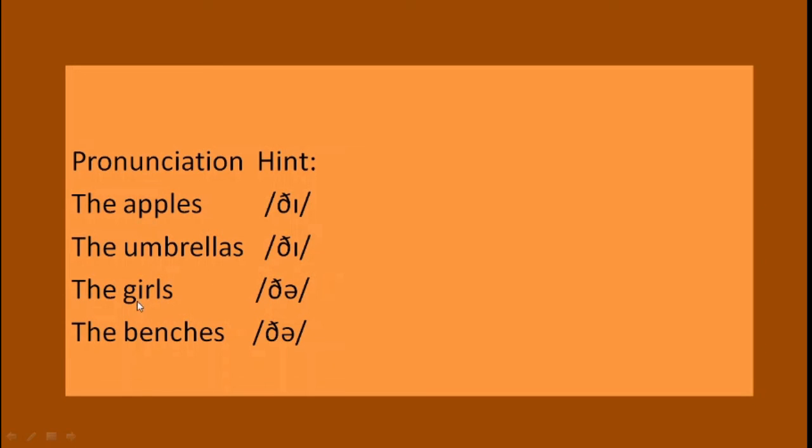In next cases, the girls, the benches. So girls, this noun begins with a consonant. Benches, the noun begins with a consonant b. So always say the girls, the benches. And in case of vowel, you have to say the apples, the umbrellas, the eggs, right?